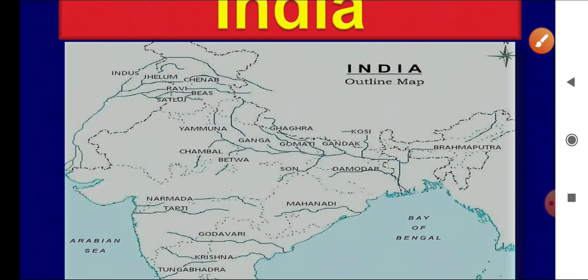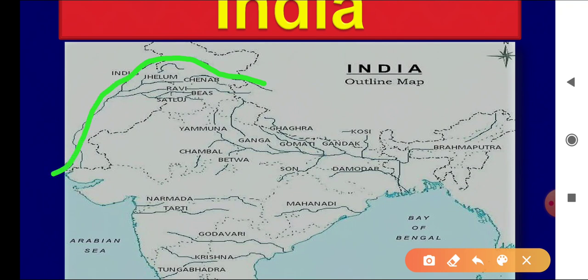Another river which is shown is the Indus. You can see this river flowing towards Pakistan and then coming to the Arabian Sea region. It has many tributaries, which are also shown. Tributaries refers to small rivers joining a big river.